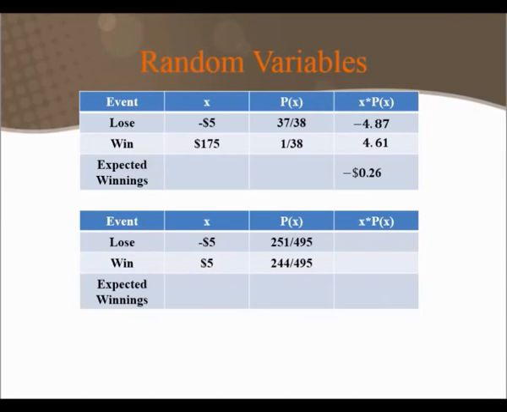So again, if we multiply the value of our random variable times the probability that our random variable takes on that value, and then add those up for the win and losing rows, in this game we could expect to lose 8 cents each time we played, assuming we played over and over and over again.